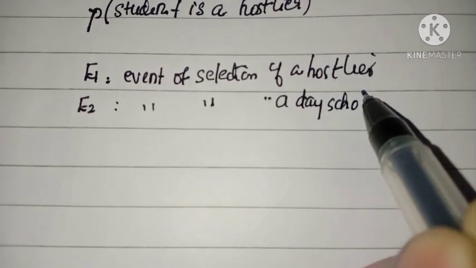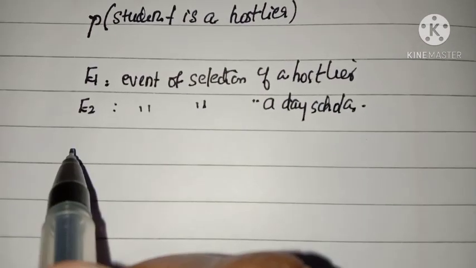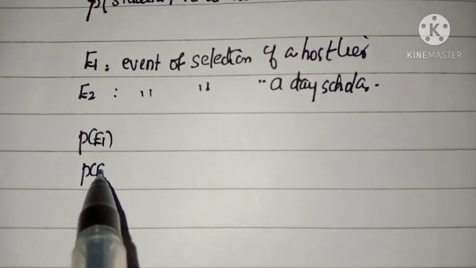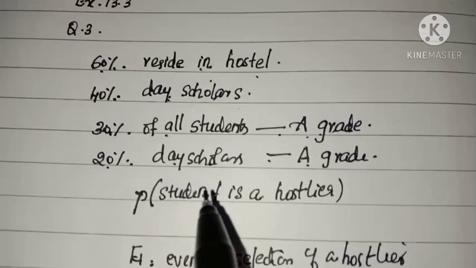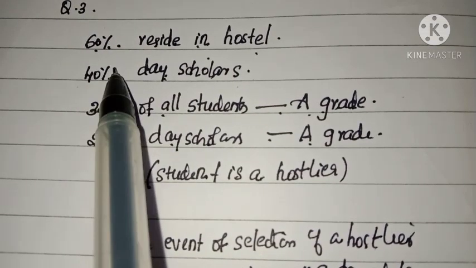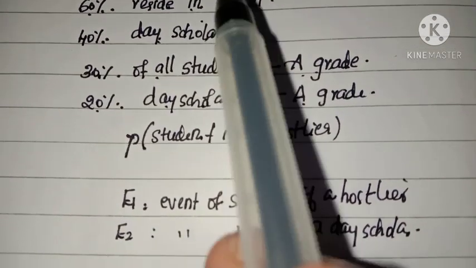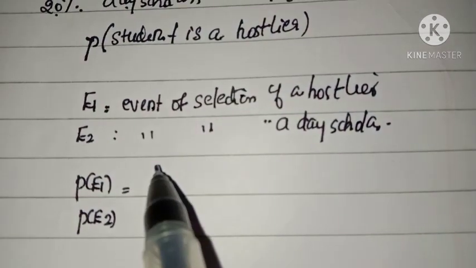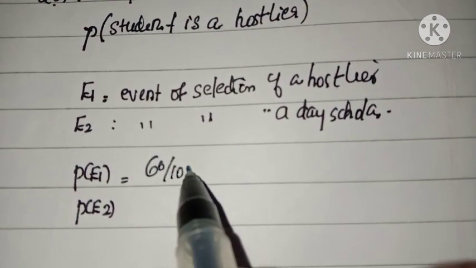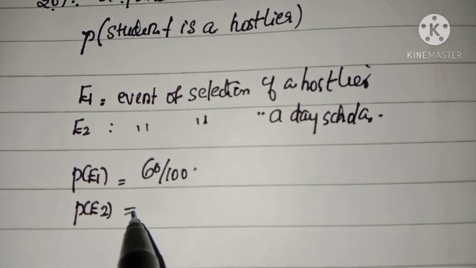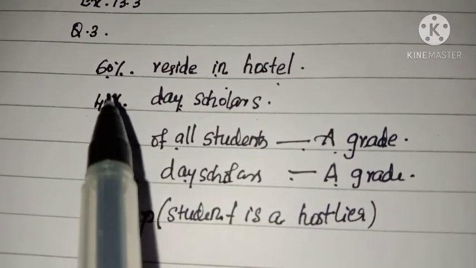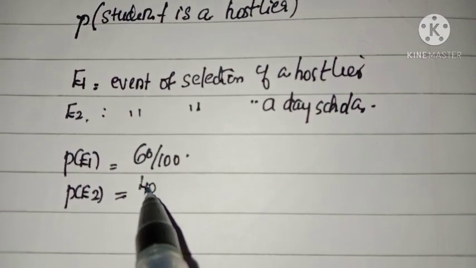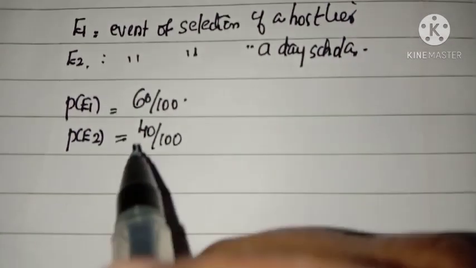Now, what is P of E1 and P of E2? In the question it is given that 60% reside in hostel. So P of E1 is 60 by 100. Similarly, 40% are day scholars, so P of E2 is equal to 40 by 100.